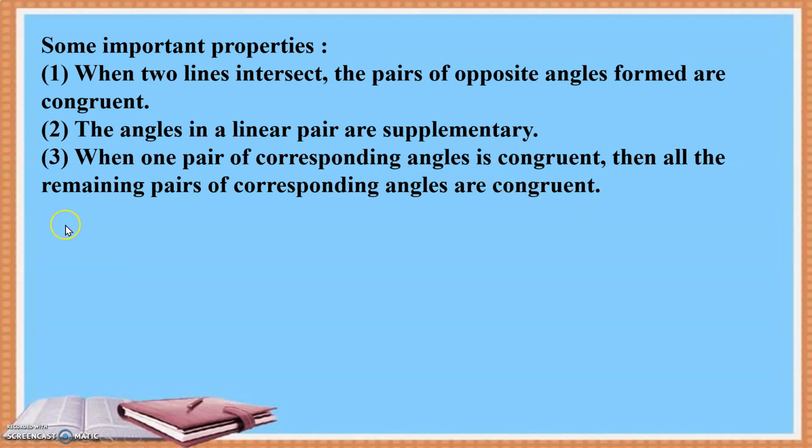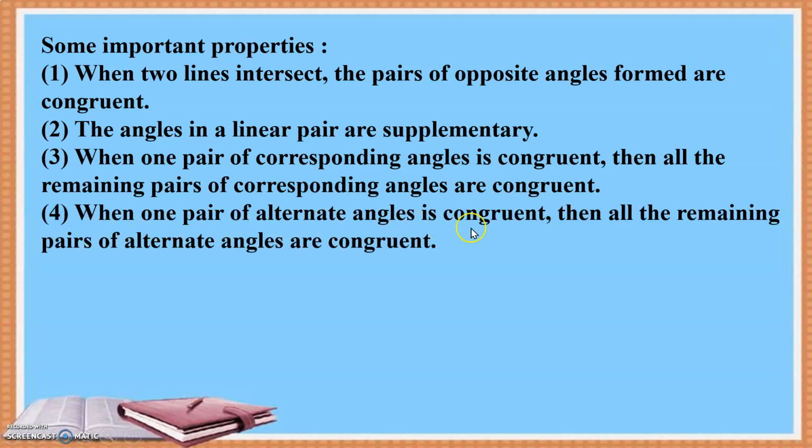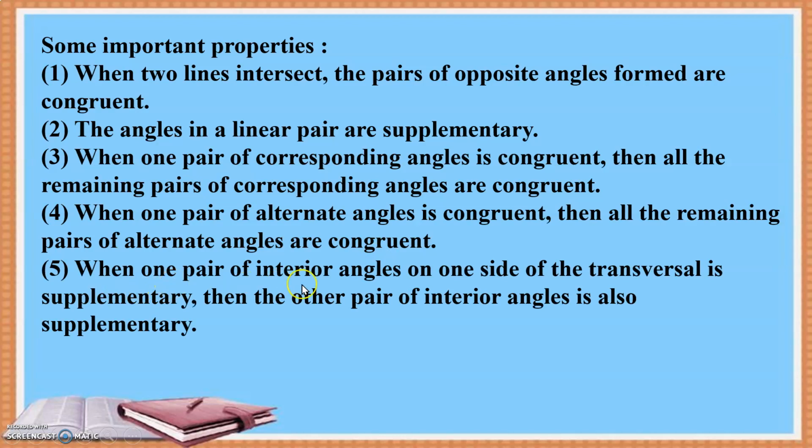When one pair of alternate angles is congruent, then all the remaining pairs are also congruent. When one pair of interior angles on one side of the transversal is supplementary, then the other pair of interior angles is also supplementary. We have seen this with the help of the GeoGebra software. Hope these properties are clear to you.